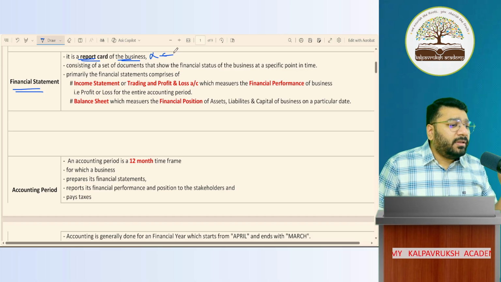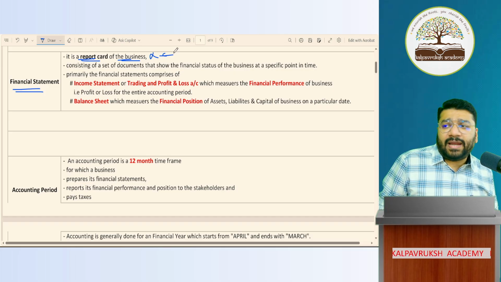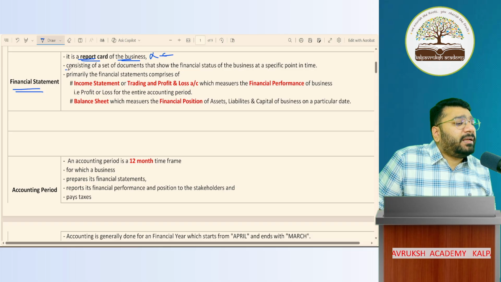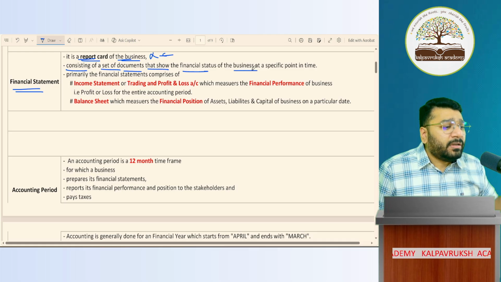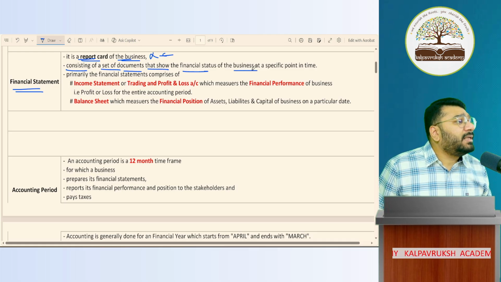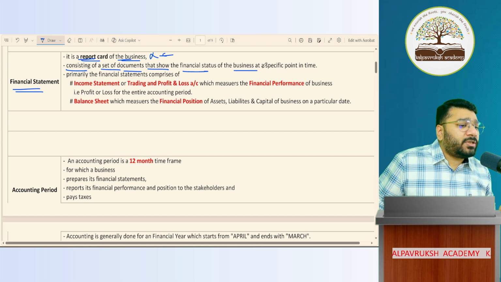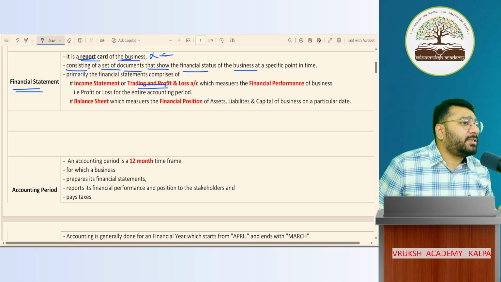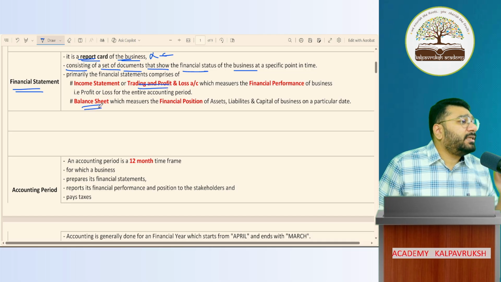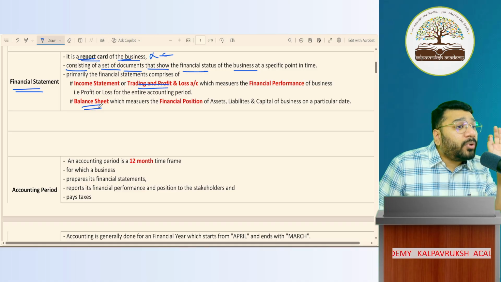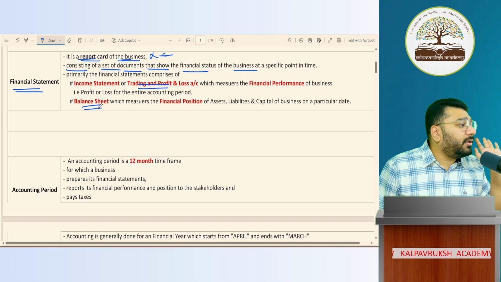As per accounting, what is the meaning of financial statement? Financial statement consists of a set of documents that shows the financial status of the business at a specific point of time. This financial statement consists of two documents. One is called trading and profit and loss account. Second is called balance sheet. Got it? This is in case of a sole proprietorship business concern.